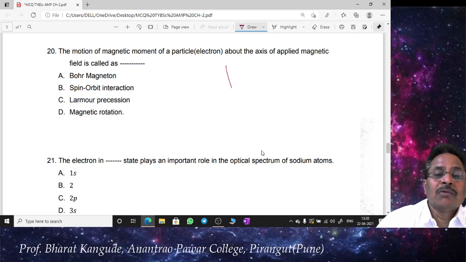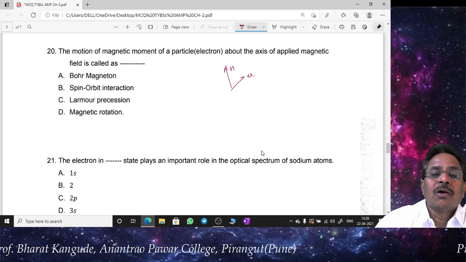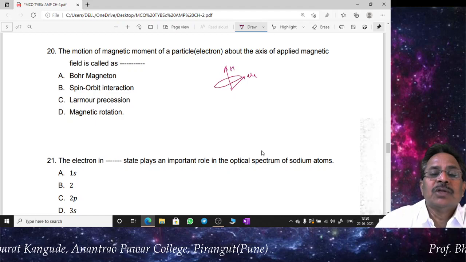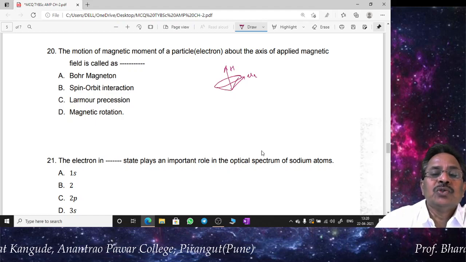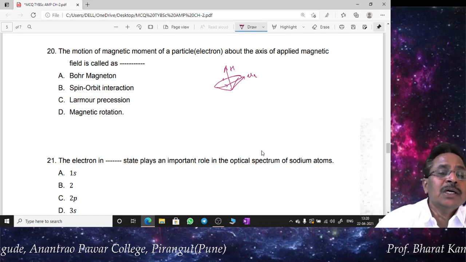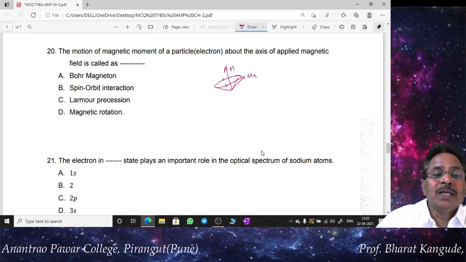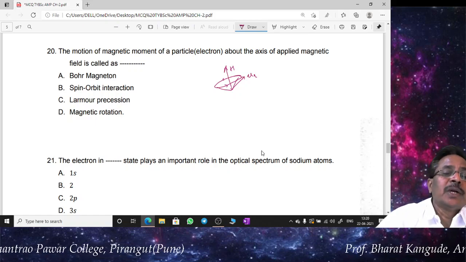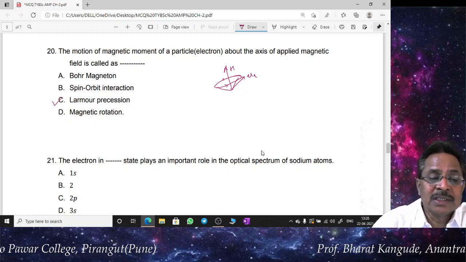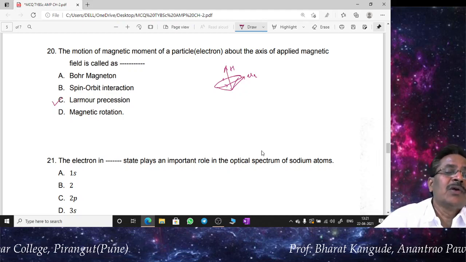So when we calculate, this is the value of h, and for example this is the value of mu l, because of the orbital angular momentum of an electron, this mu l gets precessed. The diagram which we draw here shows you this precession motion, and this precession is nothing but Larmor precession. So the motion of the magnetic moment of a particle about the axis of the applied magnetic field in atomic and molecular spectra is called Larmor precession. We get a certain frequency of this rotation and all these things later on. Based upon that, Larmor precession gives you the frequency of rotation, etc. So this is called Larmor precession.